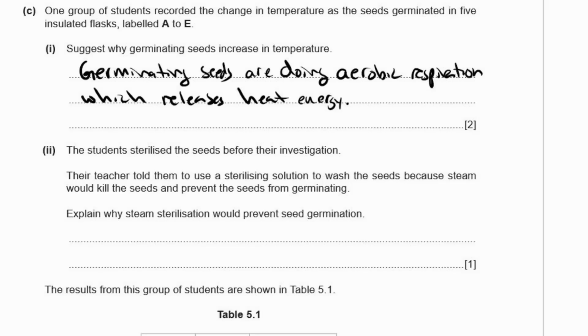2. The students sterilized the seeds before their investigation. The teacher told them to use a sterilizing solution to wash the seeds because steam would kill the seeds and prevent the seeds from germinating. Explain why steam sterilization would prevent seed germination. Well, steam is hot water, so it denatures enzymes. Remember, it doesn't kill enzymes. Enzymes are not alive. The seed is alive, but the enzymes are not. They get denatured. They don't get killed.